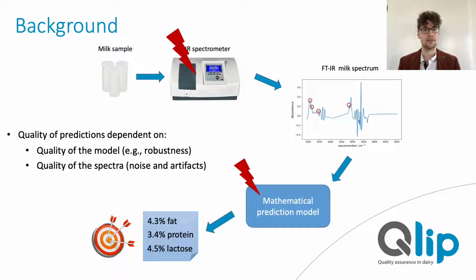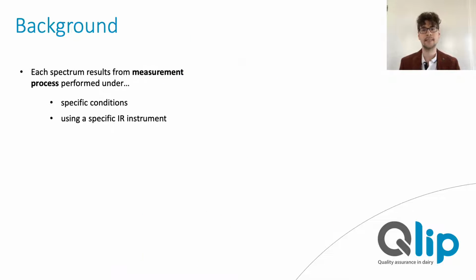It depends on how good the prediction model is, that is, how robust it is. It depends on how suitable the model is for the type of milk. And of course, it depends on the quality of the spectra, because ultimately that is what our prediction models use to calculate an estimate.